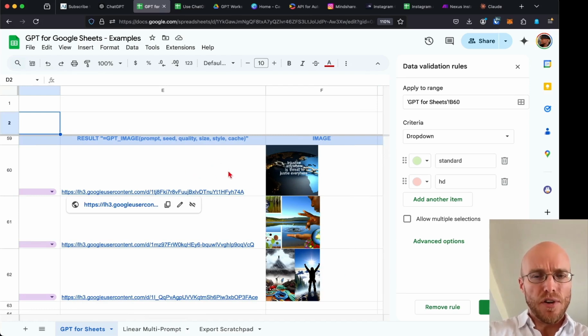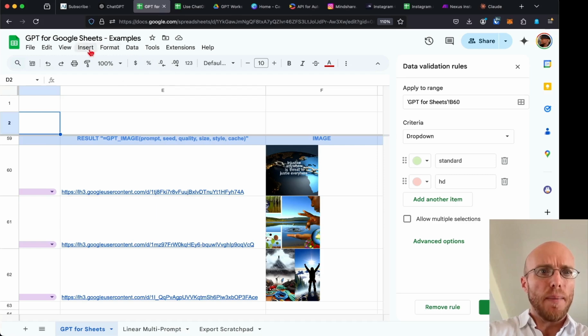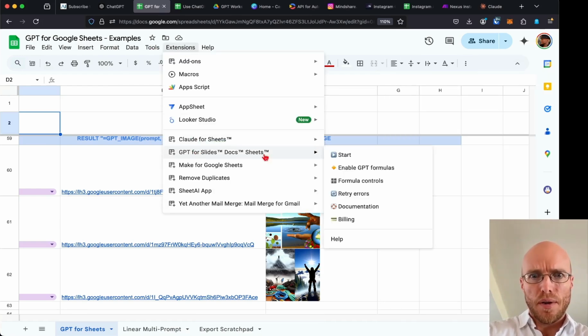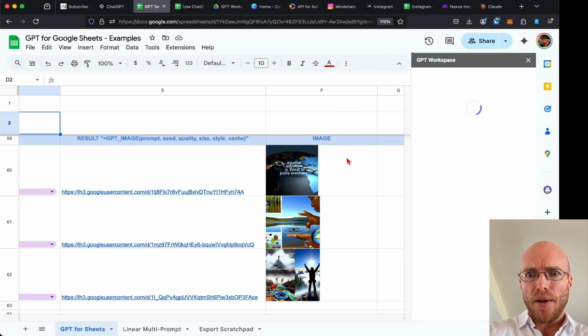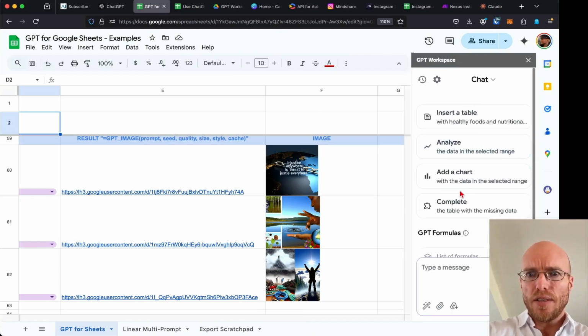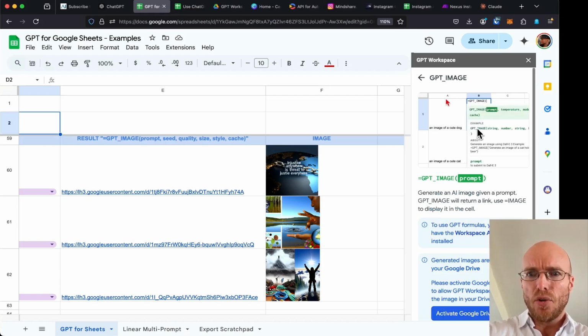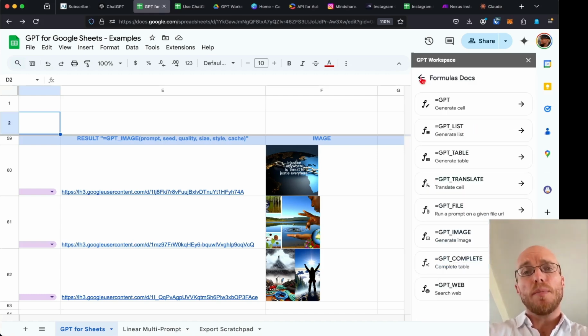You need to go back to our other add-on here, and what you'll need to do, I believe it's under list of formulas, GPT. You might not even need to do this, but you'll need to activate Google Drive in order to do this because it needs to store images. When OpenAI creates an image with DALL-E, it only creates a link that works for an hour or a day actually. So you need to put them in your Google Drive folder.